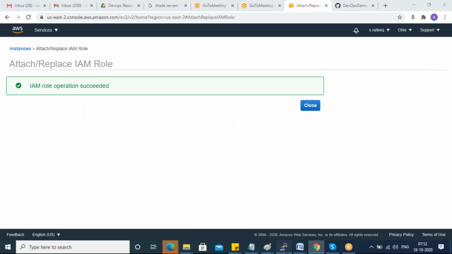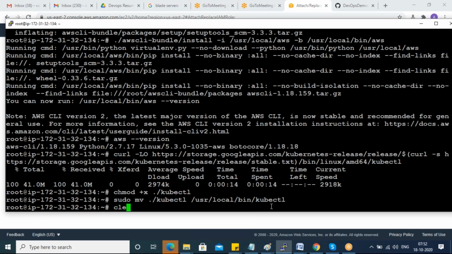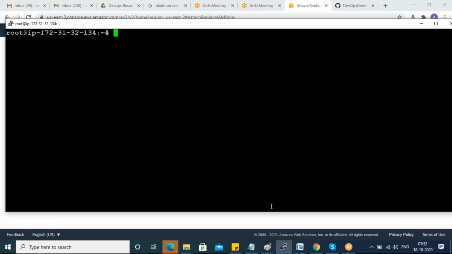Now onwards I can do anything related to AWS for those 4 permissions. I attached that role with 4 permissions to this EC2 instance. Now I can manage my 4 services: IAM service, S3 service, Route 53 service, EC2 service. 4 services I can manage from this EC2 instance. Okay, next.